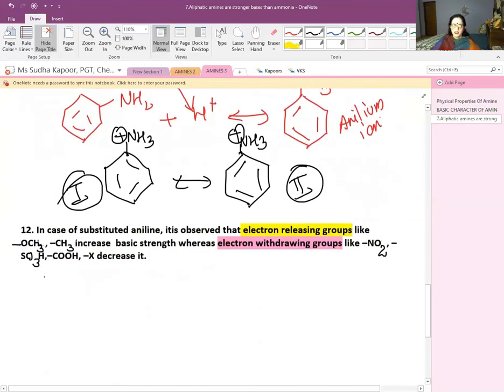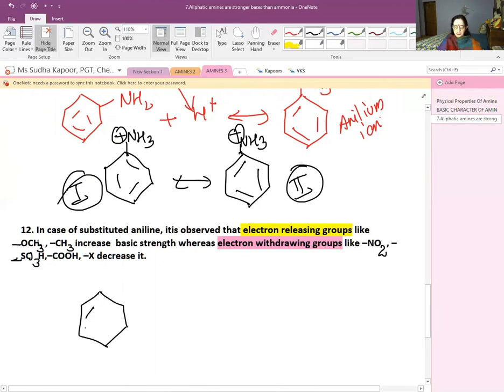Now the last one, in case of substituted aniline, if we place any group on aniline, for example electron releasing groups such as methoxy or methyl, they are going to increase the basic strength, whereas electron withdrawing groups such as NO2, SO3H, COOH are going to decrease the basic strength because they are taking away the electron. So the presence of an electron donating group would increase the basic strength.